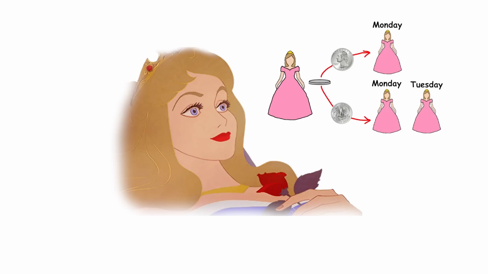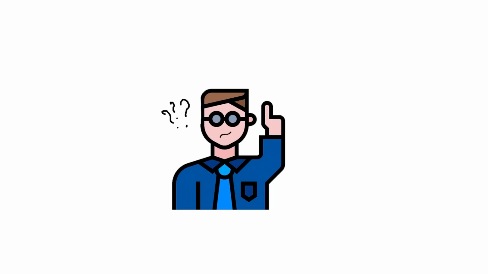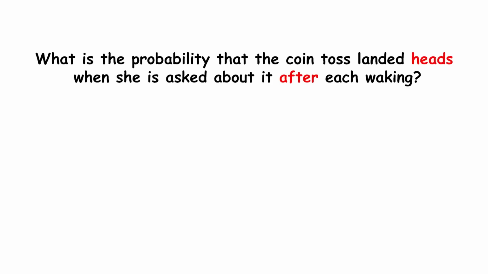Put yourself in the position of Sleeping Beauty. You wake up, you don't know what day it is, and you don't know if you have been woken up before. You only know the theoretical course of the experiment. Now the question is, what is the probability that the coin toss landed heads when she is asked about it after each waking? One camp argues it should be 1/2, 50%, because at the start of the experiment, whether it's heads or tails is equally likely, regardless of the day she wakes up.